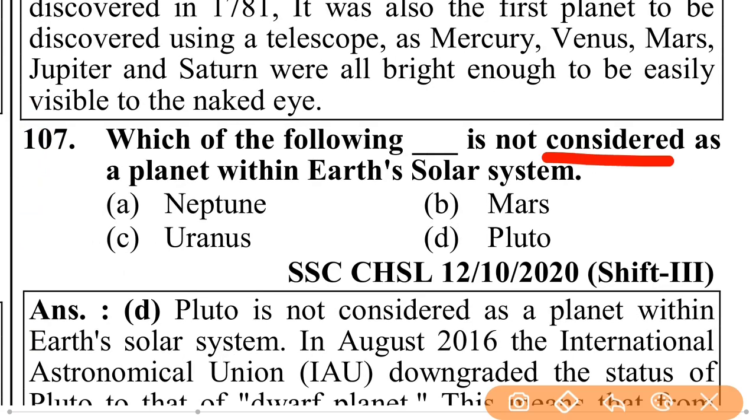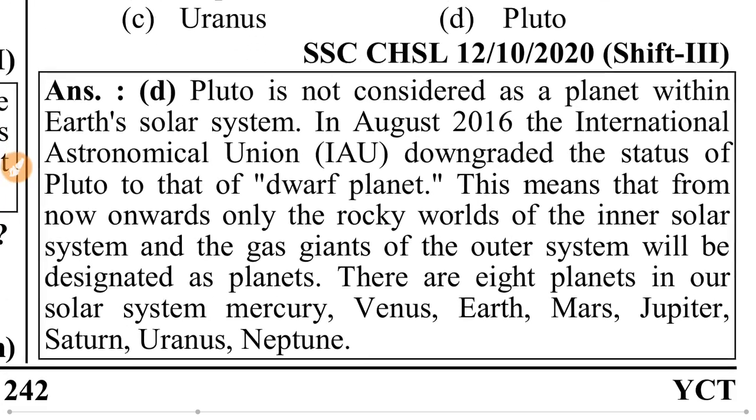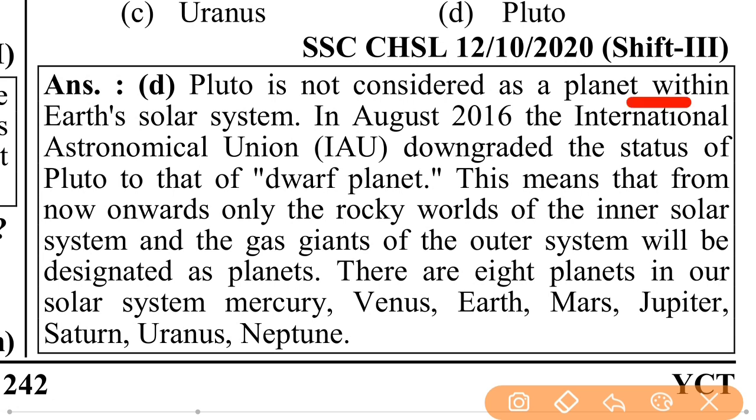Which of the following is not considered a planet within Earth's solar system? That is Pluto. Pluto is not considered a planet within Earth's solar system. In August 2006, the International Astronomical Union downgraded the status of Pluto to that of a dwarf planet. This means that from now onward, only the rocky bodies of the inner solar system and the gas giants of the outer system will be designated as planets. There are 8 planets in our solar system: Mercury, Venus, Earth, Mars, Jupiter, Saturn, Uranus, and Neptune.